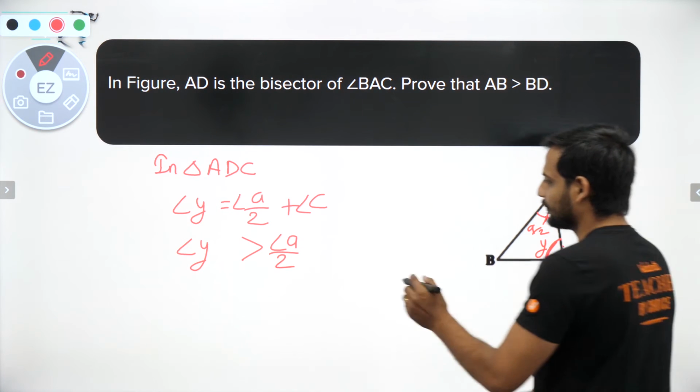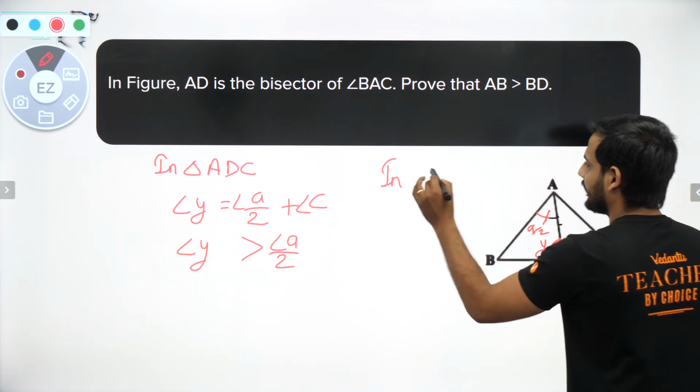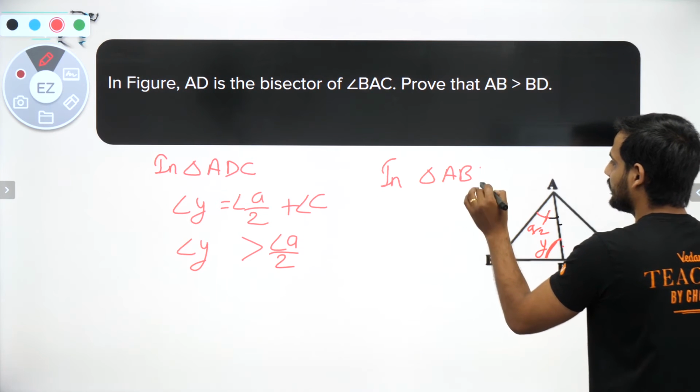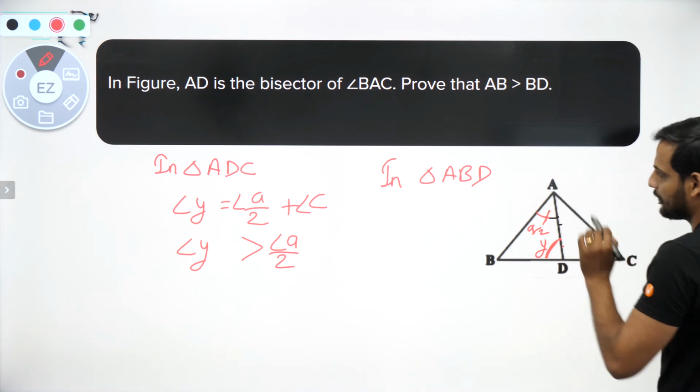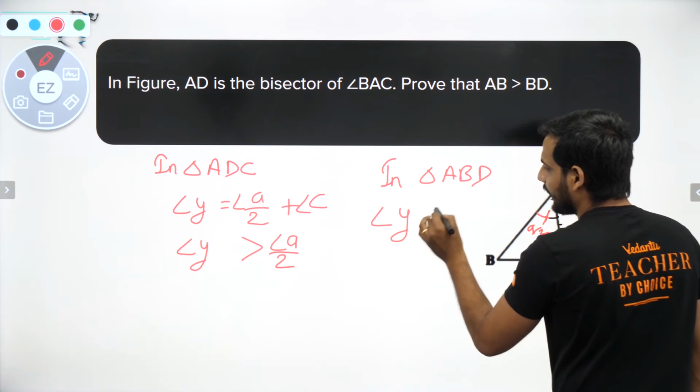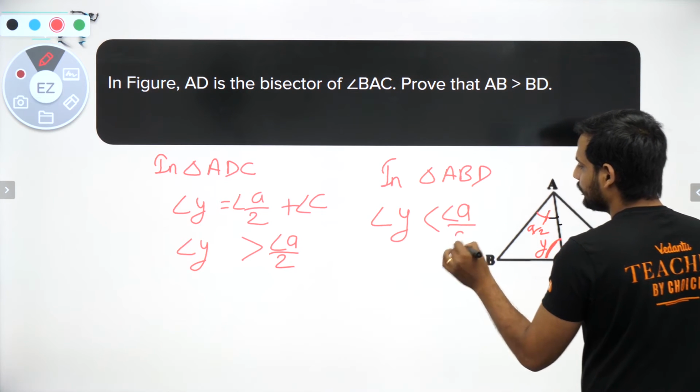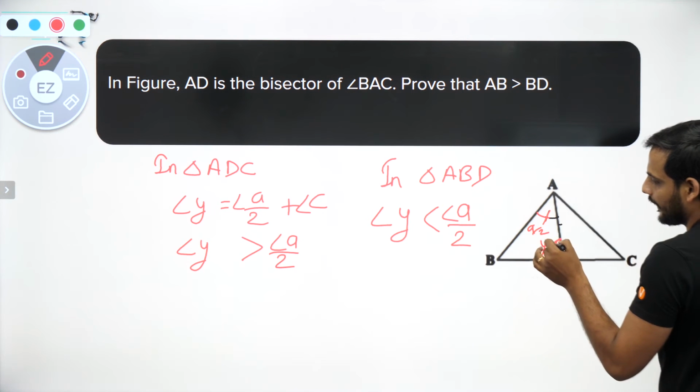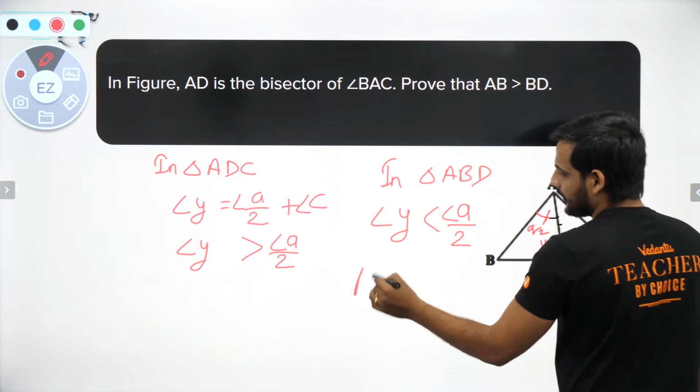Now just look at triangle ABD. I know angle Y is greater than angle A by 2. So what is the side opposite to angle Y? The side opposite to angle Y is AB.